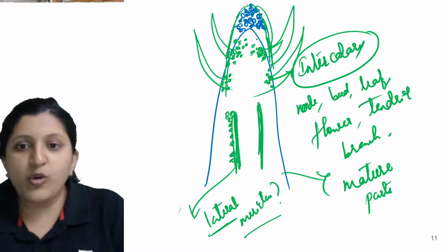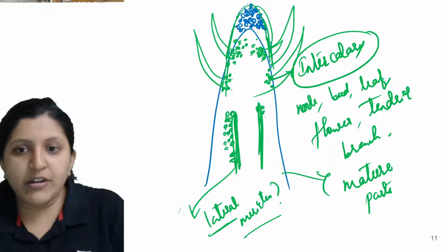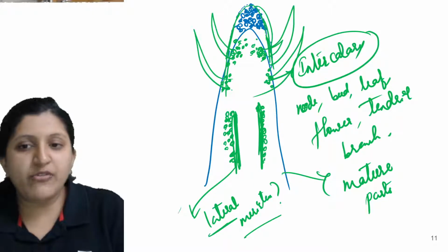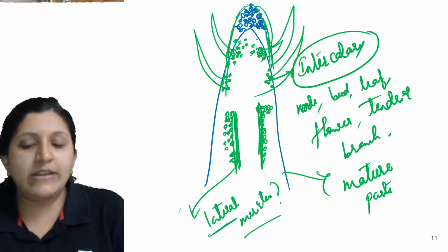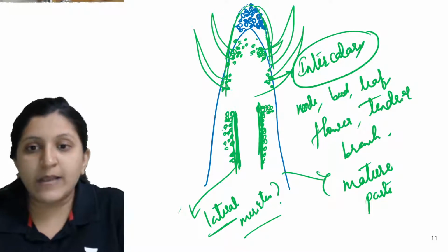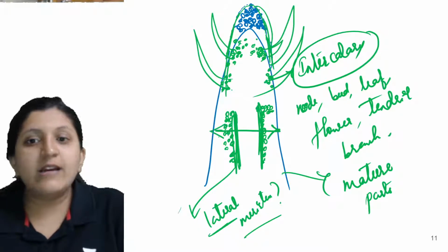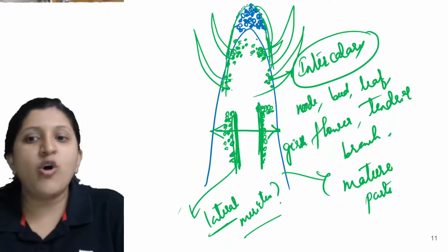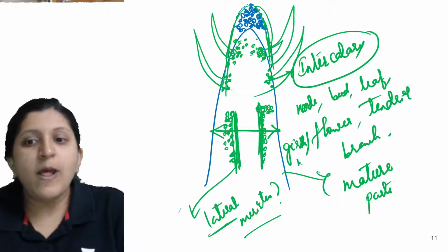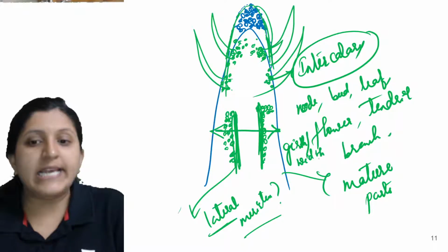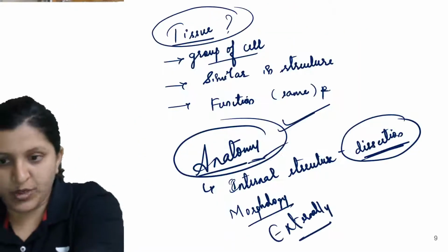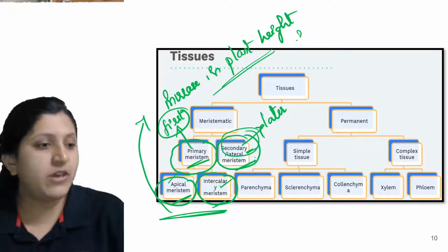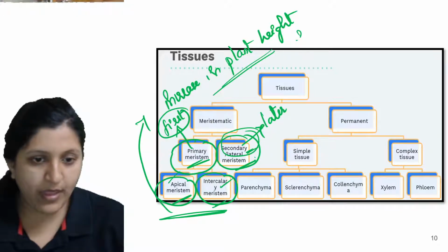Because these cells which are here are meristematic tissues, they will go on dividing. So there is a cell division that you can see. Here again a set of cells is there, and this will go on dividing. That means you can see an increase in girth. So the increase in girth of a plant, or we can also say the width of a plant, is increased by the lateral meristem. So I'll just erase this part.